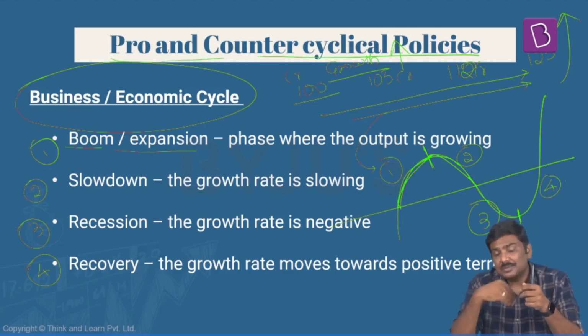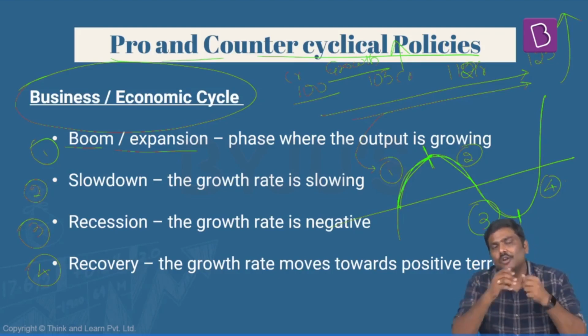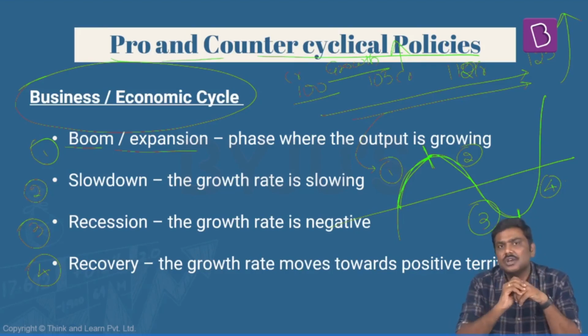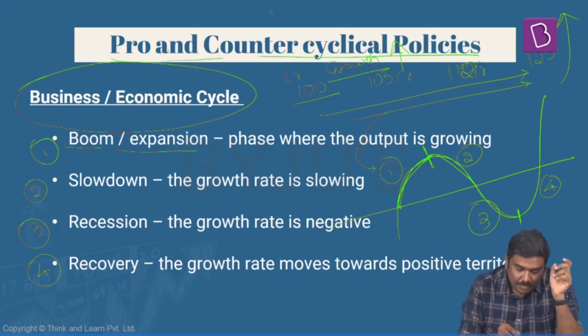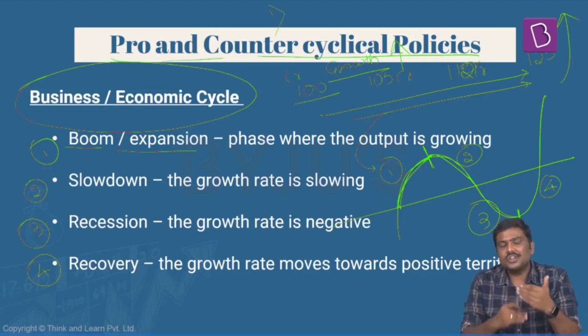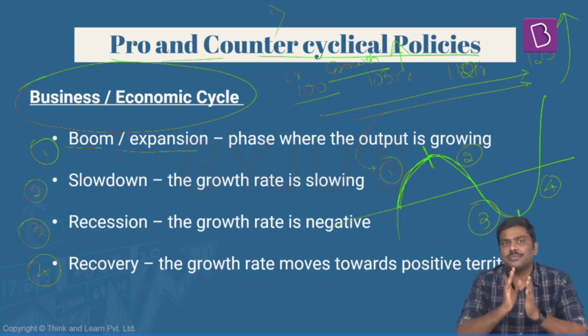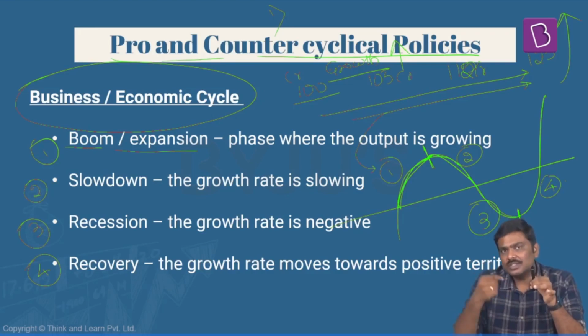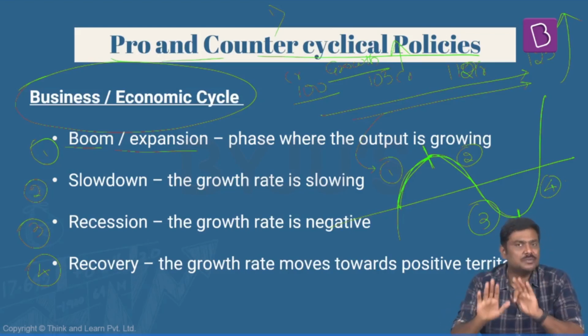Whenever there is a boom or expansion stage experienced by any economy, what are the outcomes? What will you find generally during this stage? One, you will see that private sector investment is generally higher during this phase. The simple reason for this is when the demand for goods and services is higher, and sales are higher in the market, the private sector will also invest high and produce high during this phase.